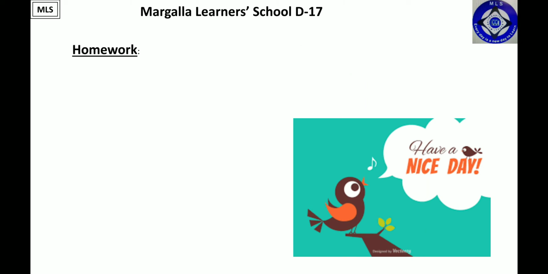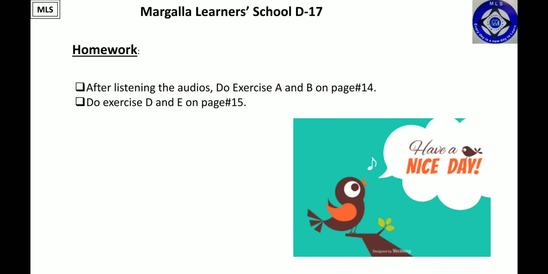Now let's see what your homework is. After listening to the audios, do exercise A and B on page number 14. After that, do exercise D and E on page number 15. I hope the lecture was clear. You are going to do these activities, remember, with pencil in your books. After doing these activities, you would cross-check your answers with the solution provided on the same web page.